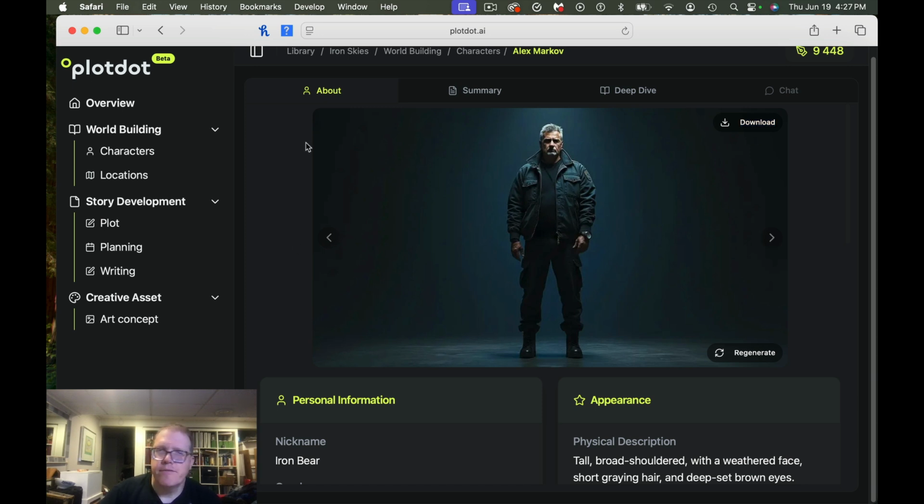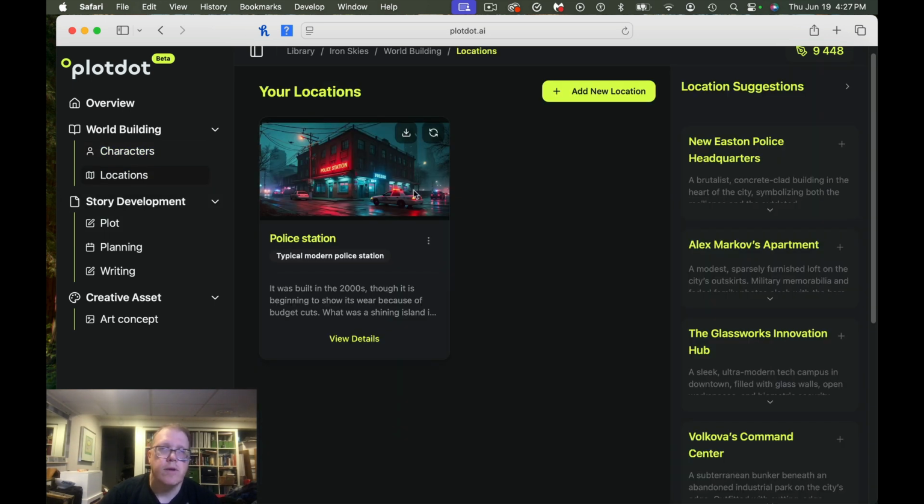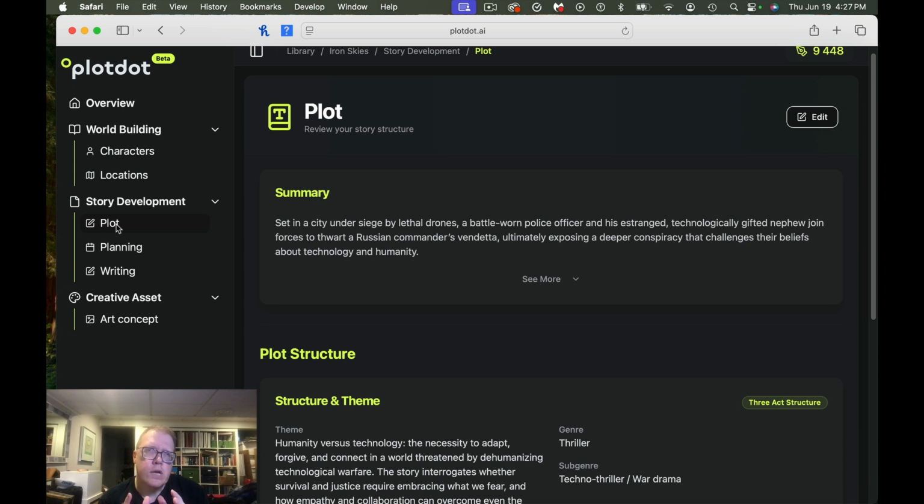But it's nice to have these characters and locations. Again, it's very visual. It helps you get a sense of how your screenplay is going to look. The plot is something where I wish I had a little bit more ability, and I think they need to hold your hand a little bit. I want the ability to change certain things in there. I didn't like that I had to generate a plot first before using my own plot structure, or my own plot elements that I wanted. And I don't know if I can do that.